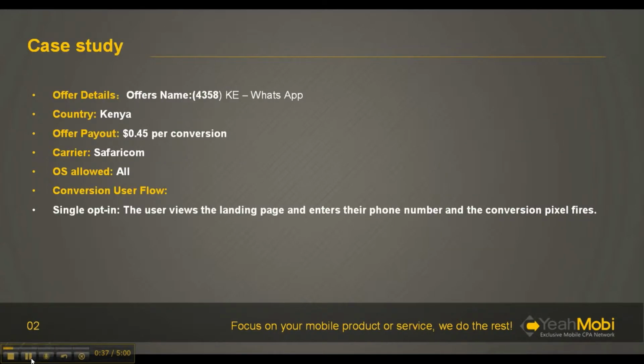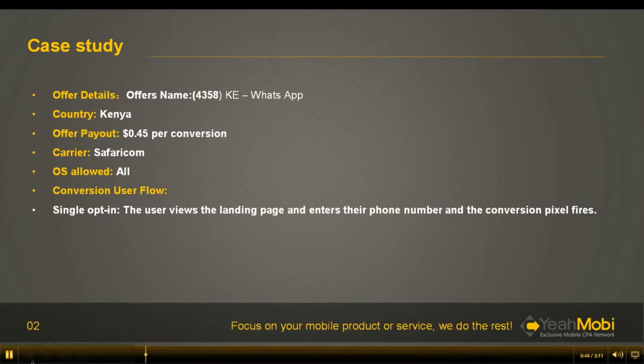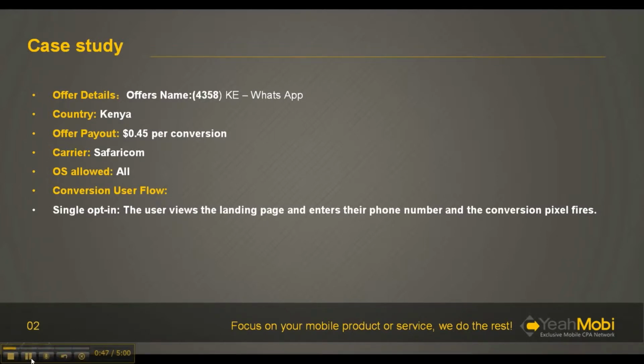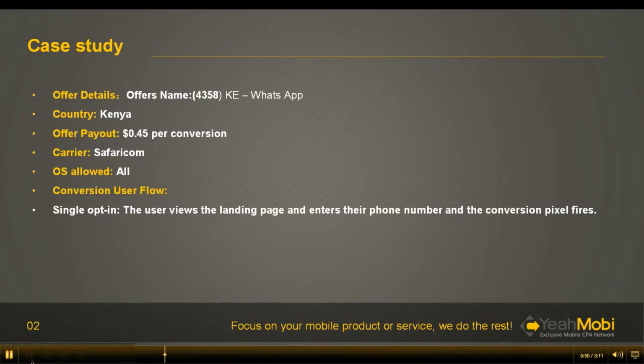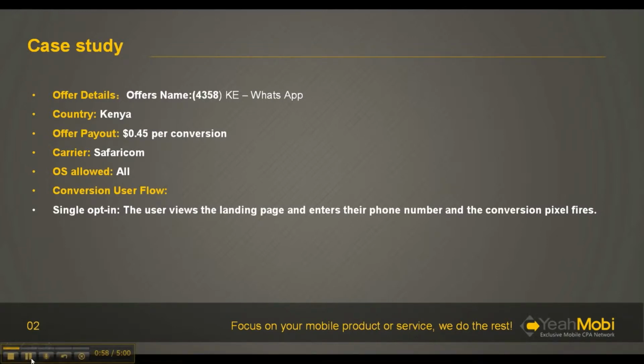And then have a look at the description of this offer first. You can see that this offer has a $0.45 per conversion payout. And it has a specific area. And the operation system is for all. The offer converts when the user views the landing page and enters their phone number and then the conversion pixel fires. So this is all about the description of this offer.